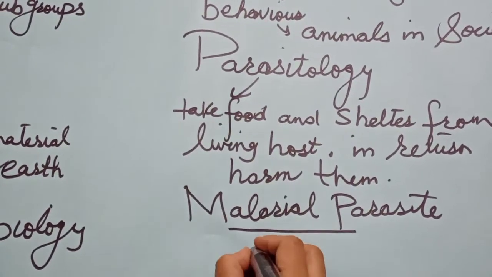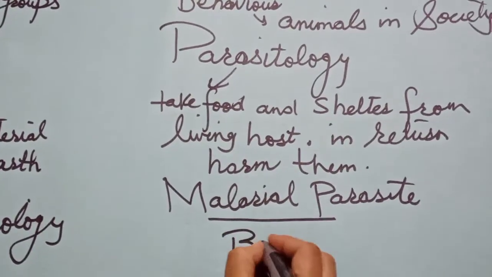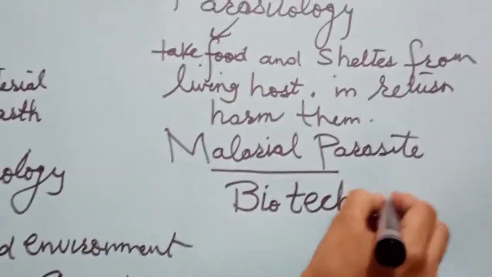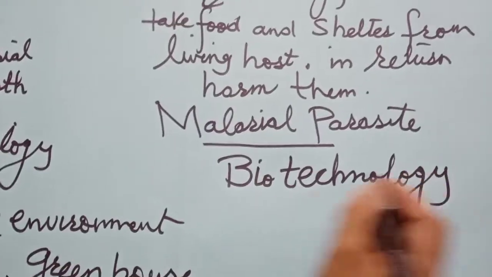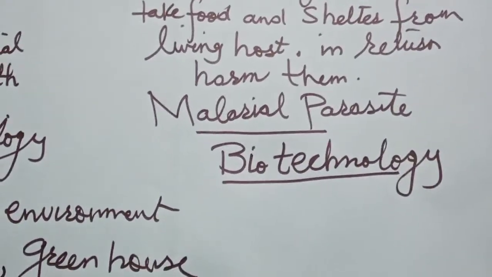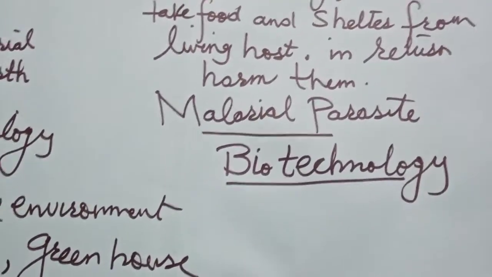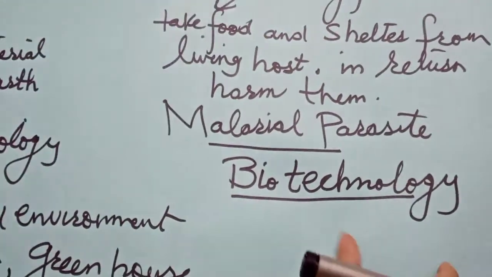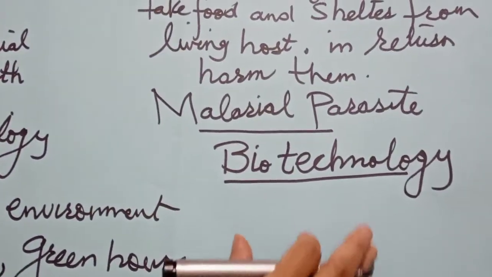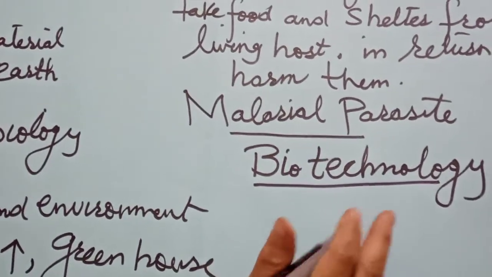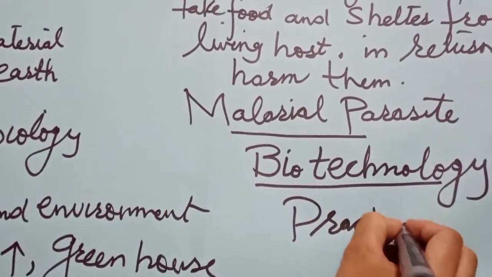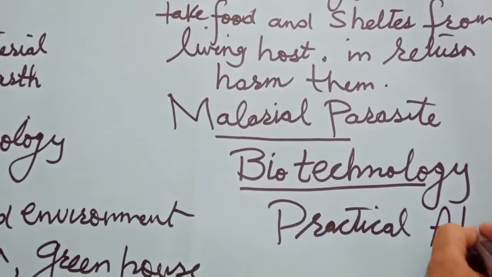The next one is a main branch, very important: biotechnology. Nowadays, everyone is conscious about making the vaccine for the coronavirus. All these are related with biotechnology. Actually, what is biotechnology?